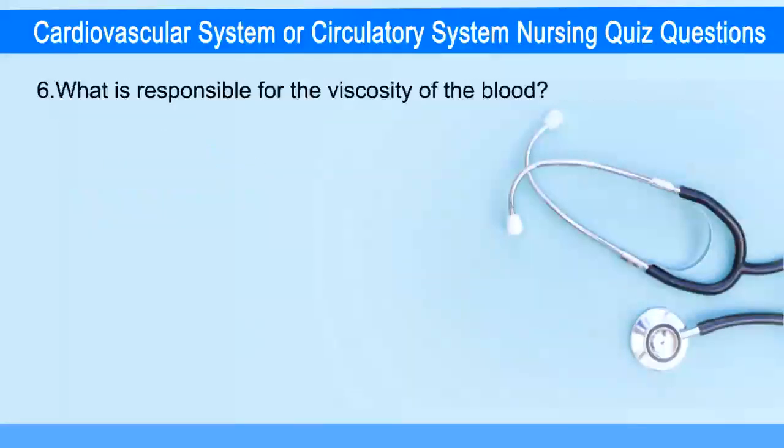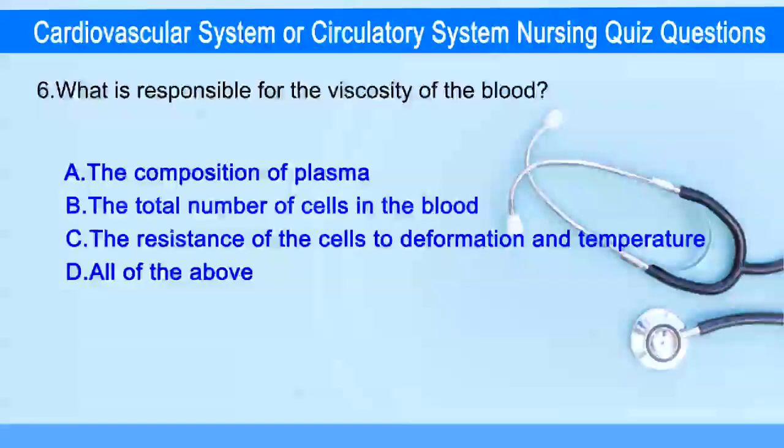Next question. What is responsible for the viscosity of the blood? Option A, the composition of plasma. Option B, the total number of cells in the blood. Option C, the resistance of the cells to deformation and temperature. Option D, all of the above.